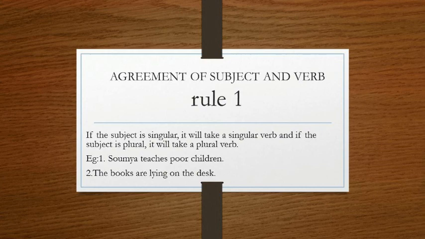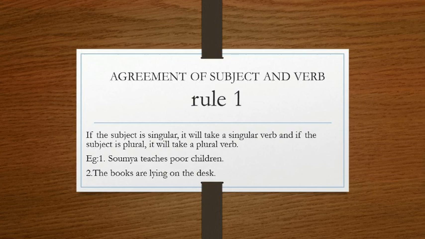Singular verbs contain s. For example, sit will become sits. That is a singular verb. We have studied that a plural noun ends with s, but a plural verb will not have s.